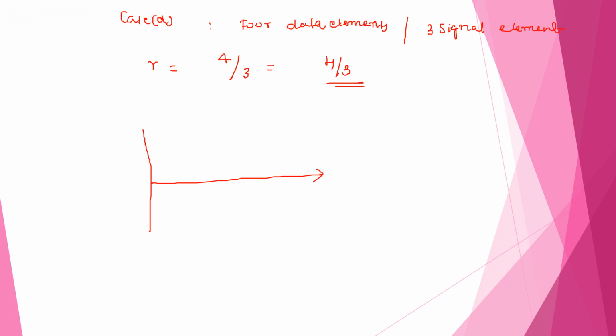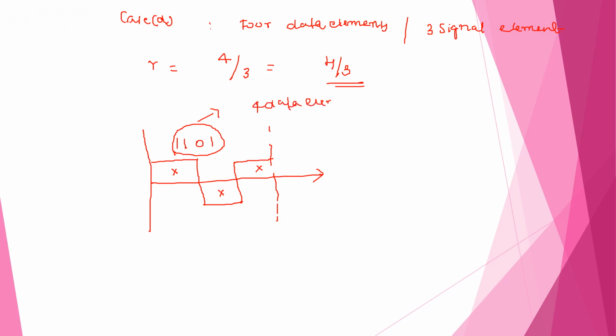We have four data elements and three signal elements. We considered three signal elements, the first one, second one and third one. So this can be used in order to carry the pattern 1 1 0 1. So this is nothing but four data elements, and these are nothing but three signal elements.